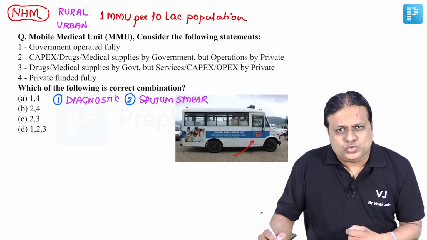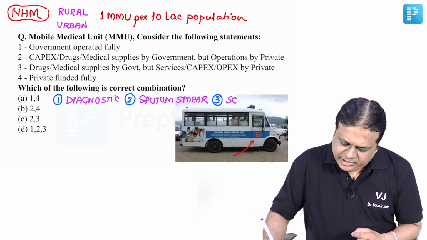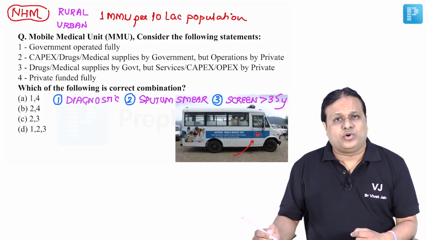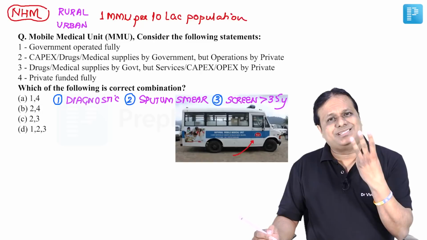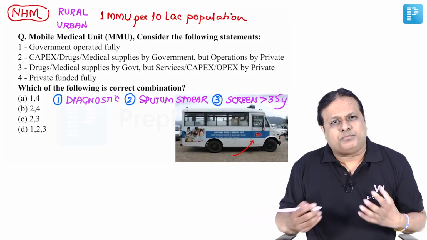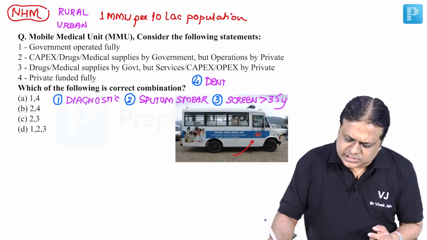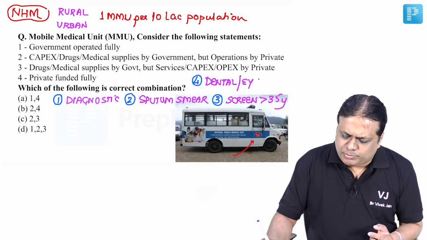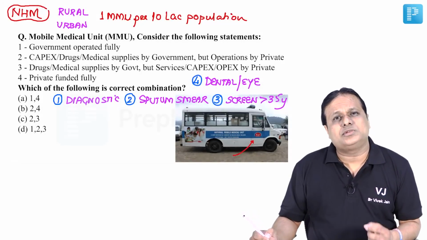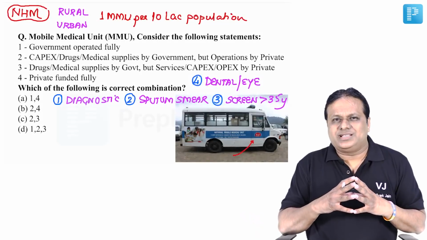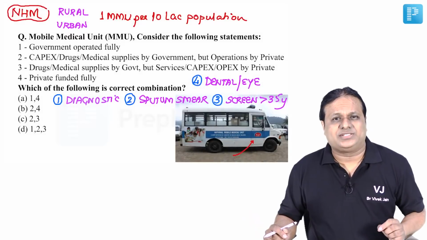Also, they are supposed to carry out screening above the age of 35 years for hypertension, diabetes and cancers, and wherever possible, dental as well as eye care services could also be included under MMU's provisions. Now, how were the financials decided for these MMUs under National Health Mission?